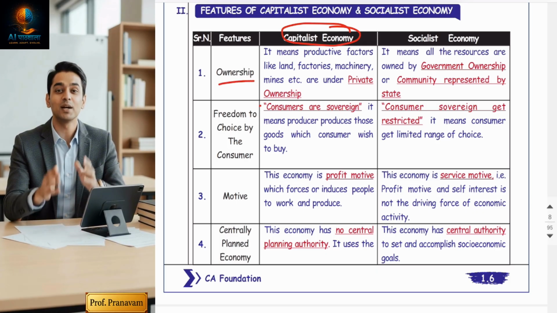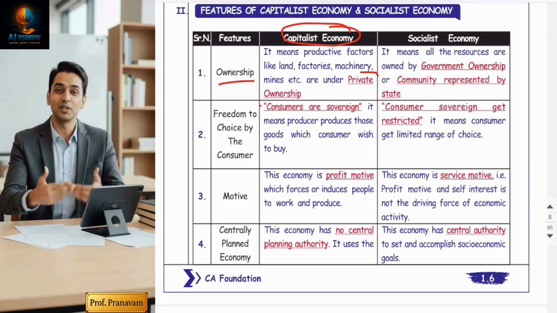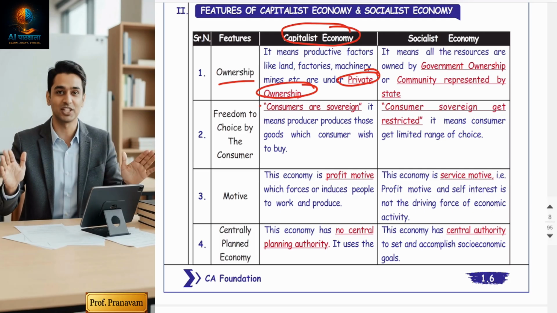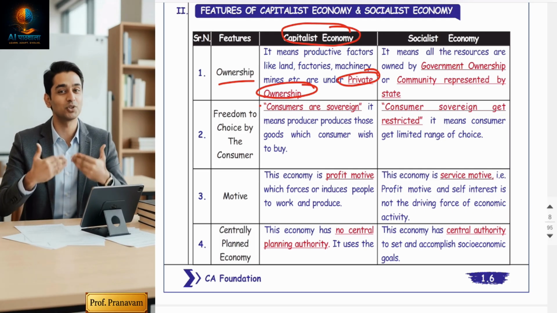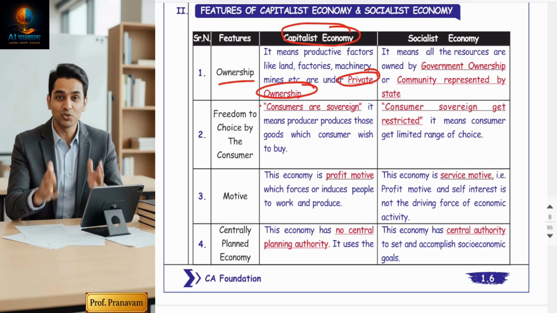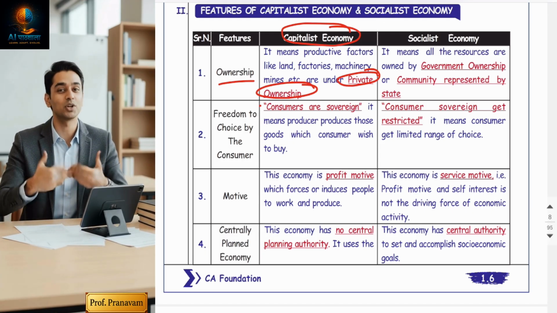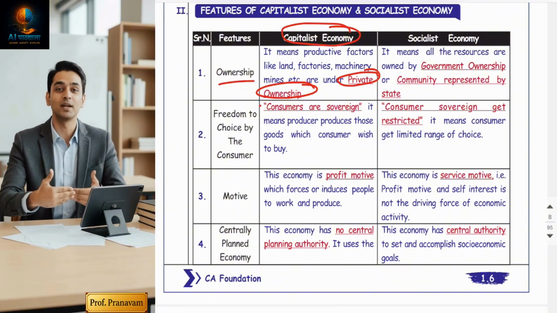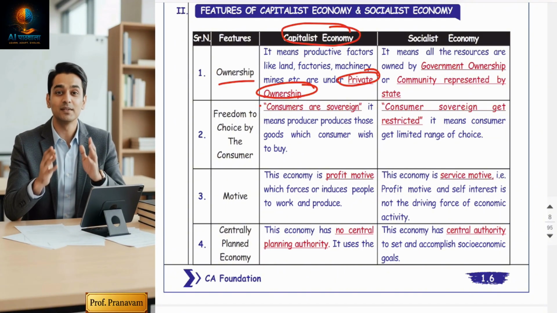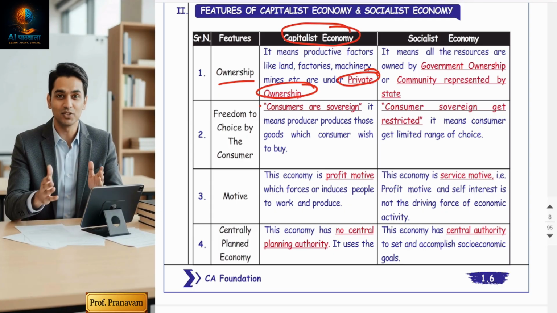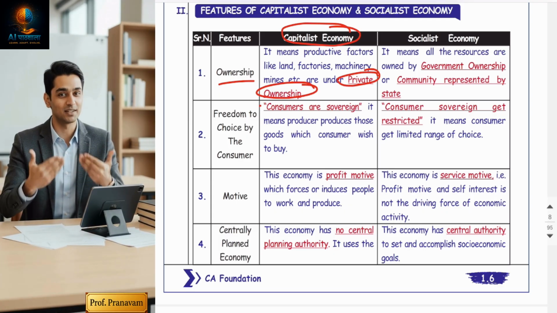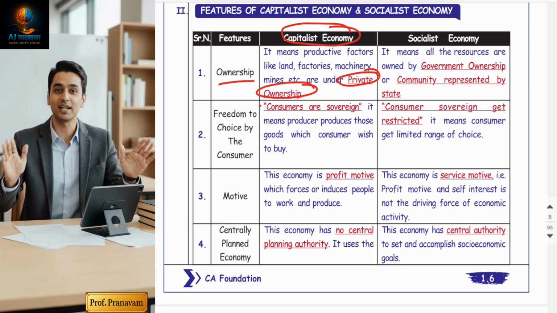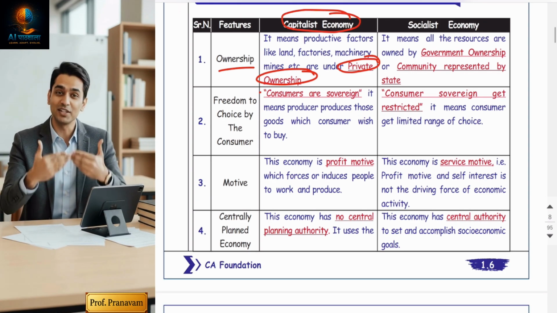First is ownership. Guys, resources in a capitalist economy are privately owned. That means in a capitalist economy there is no government. The entire economy is run by private sectors, meaning absence of the government. Theoretically, you have to assume there is no government. When the entire economy is run by the private sector, it is called a capitalist economy.